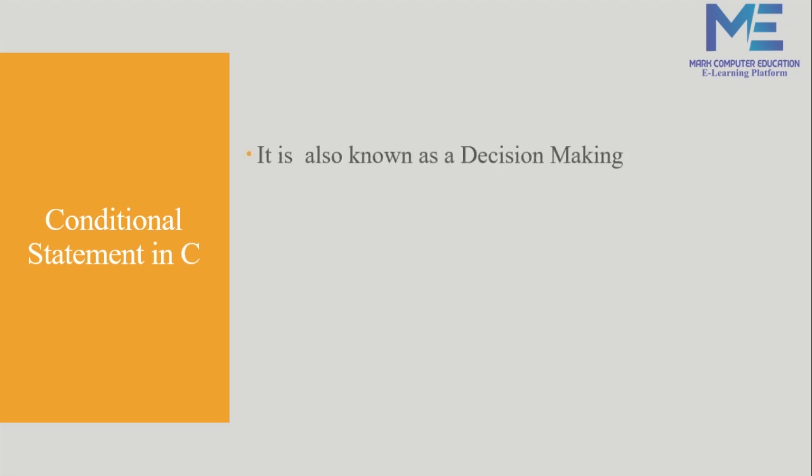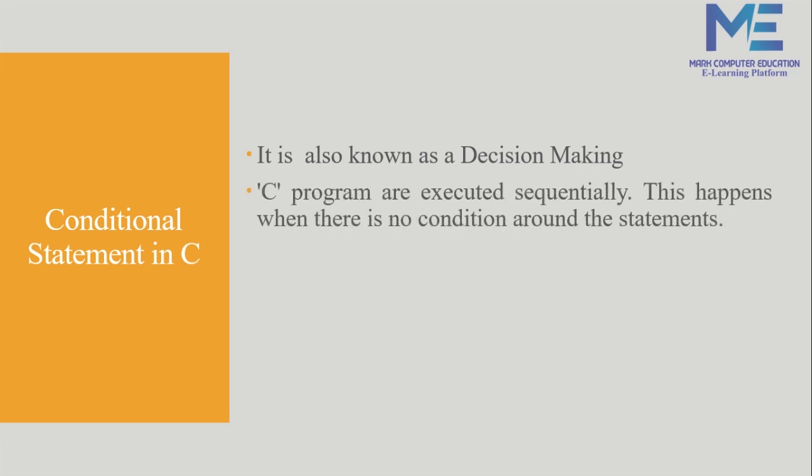The conditional statement is also known as decision making. Right. So what is a conditional statement, or what is decision making? C programs are executed sequentially. This happens when there is no condition around the statement. It means if I run my program, it will start the execution from my void main function, and it will execute my program line by line.